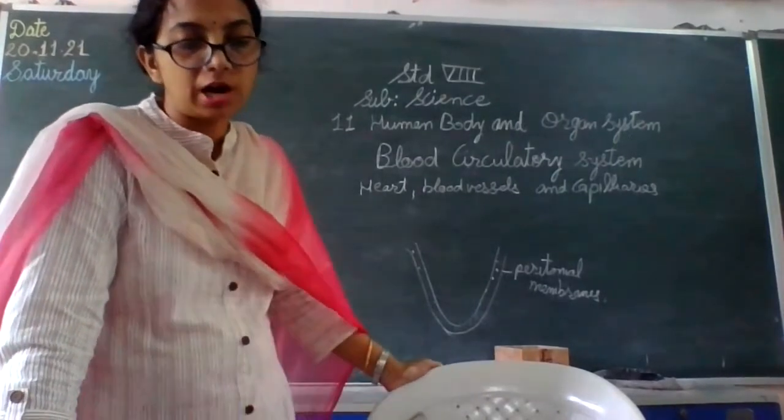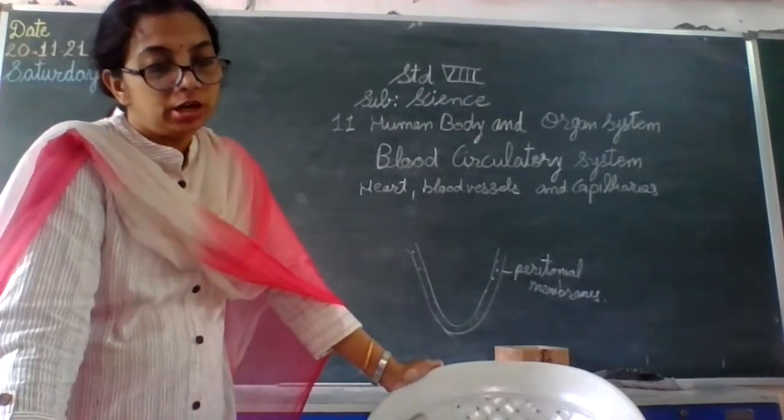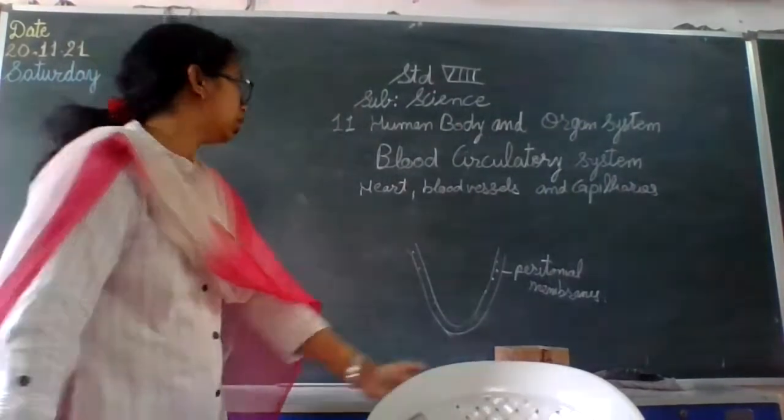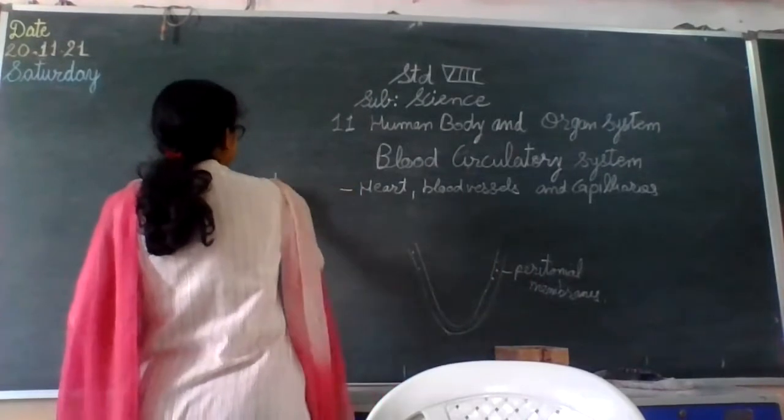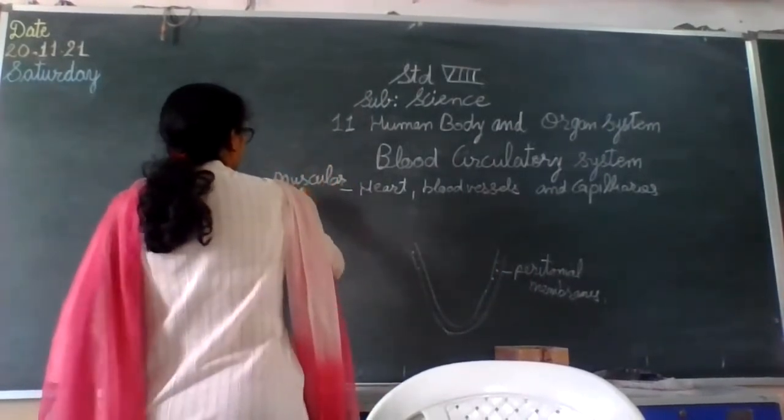And the human heart does not have any type of skeleton. It is only a muscular organ.